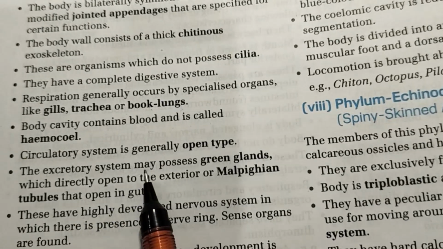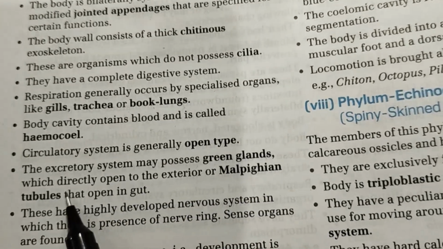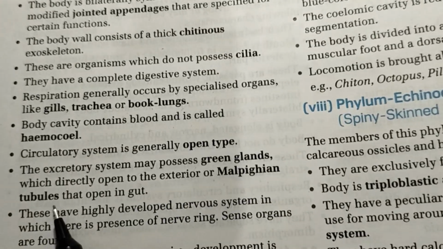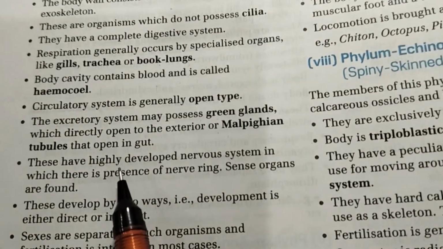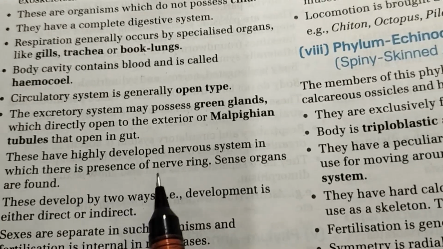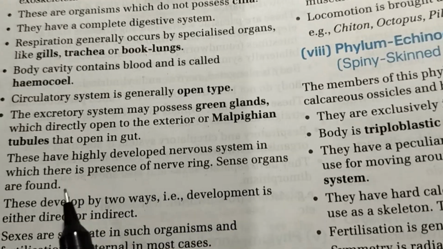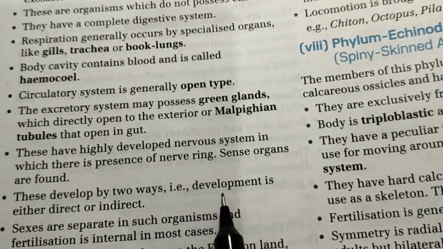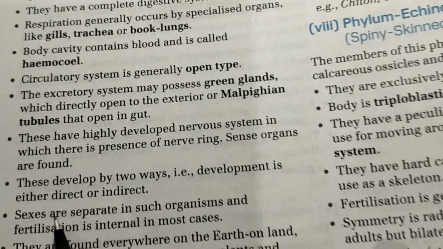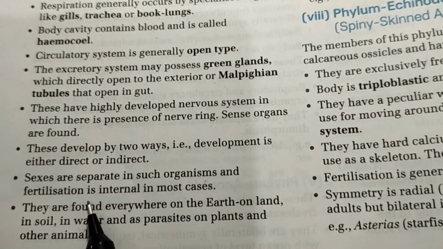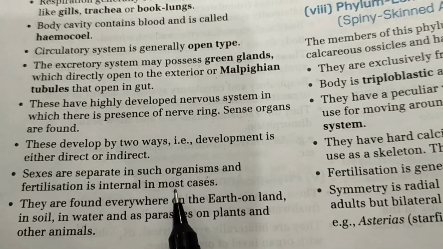The excretory system may possess green glands which directly open to the exterior, or Malpighian tubules that open in the gut. They have a highly developed nervous system in which there is a presence of a nerve ring. Sense organs are found. Development is either direct or indirect. Sexes are separate in such organisms and fertilization is internal in most cases.